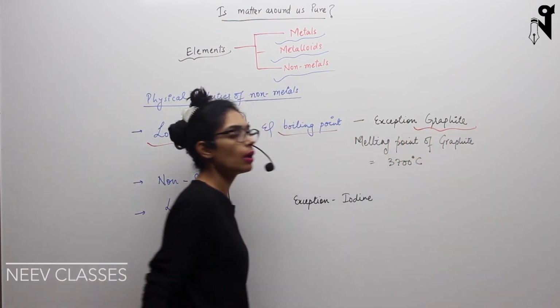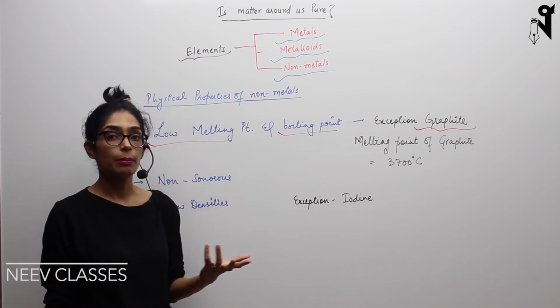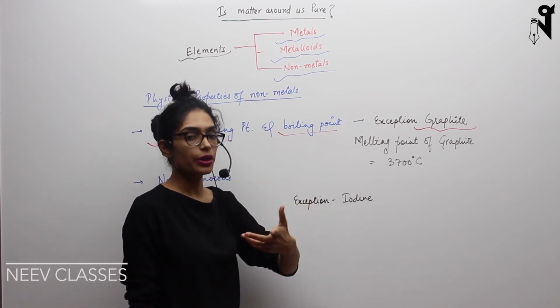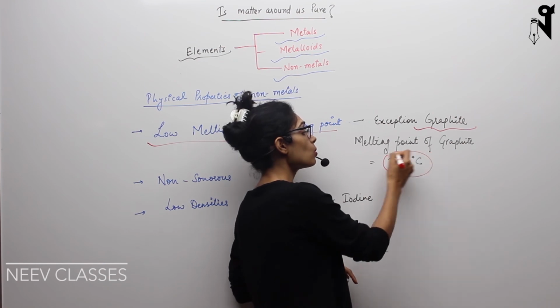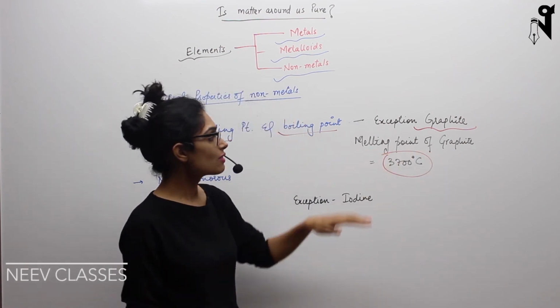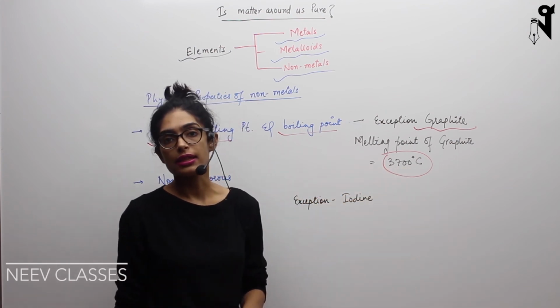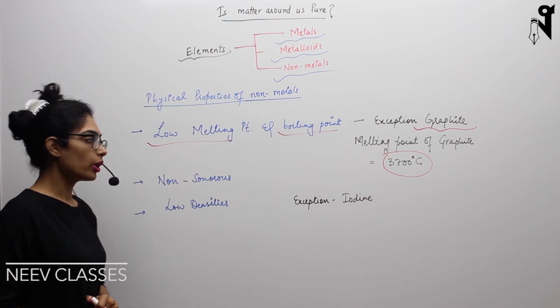We had spoken about iron and copper, I mean melting points in metals. Now graphite is one of the forms of carbon, as I have already discussed, and if you look at its melting point, it is way more than iron's melting point and copper's melting point also. So it has a very, very high melting point, that is 3700 degrees Celsius. So this is one of the exceptions for low melting point and boiling point.